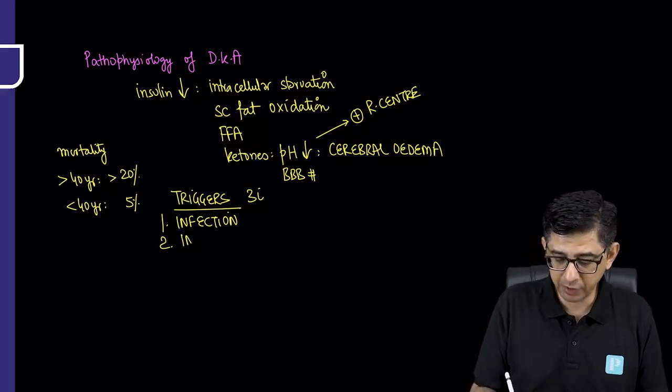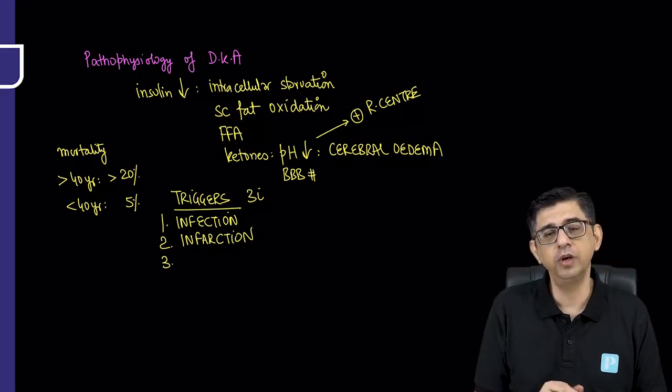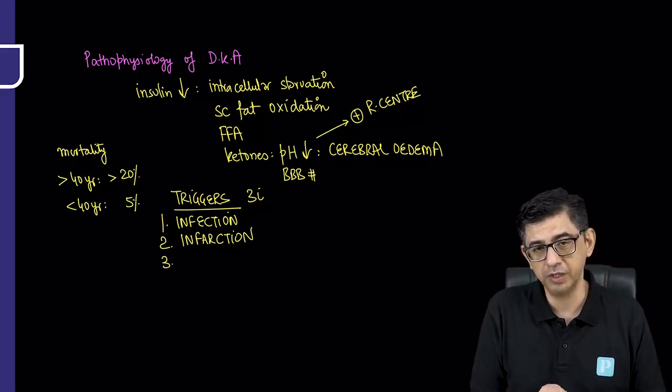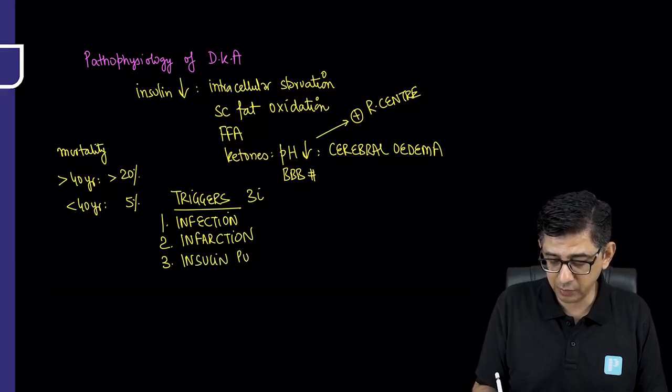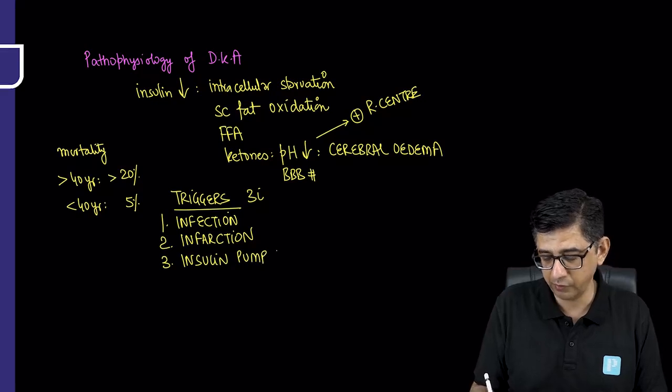Then apart from infection, which would also be common in children, like pneumonia or UTI, point number two would be valid only for adults, in the form of myocardial infarction, or acute ischemic stroke, which is responsible for it. One of the common triggers that we will find in Western countries being responsible for starting diabetic ketoacidosis can be an insulin pump malfunction.